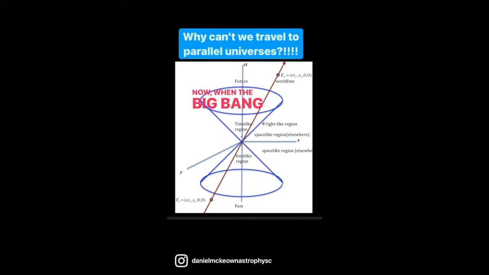Now, when the Big Bang happened, you can think of it as the moment when these cones were created. But at the same time, there could have been other light cones created, creating other universes. But, as you can see here, there's three distinct regions. There's the time-like region, which lies within the light cone, the light-like region, which is at the actual surface of the cone, and the space-like region.